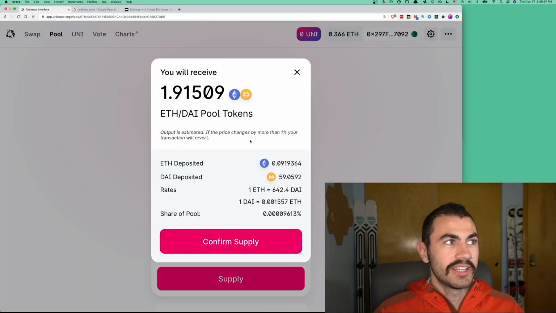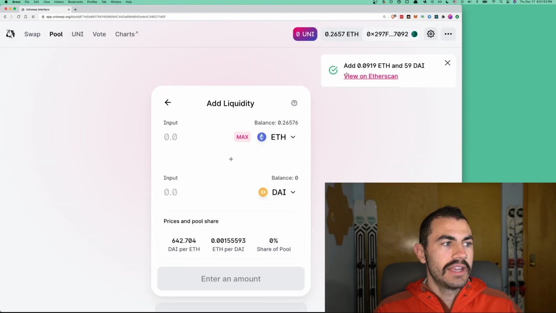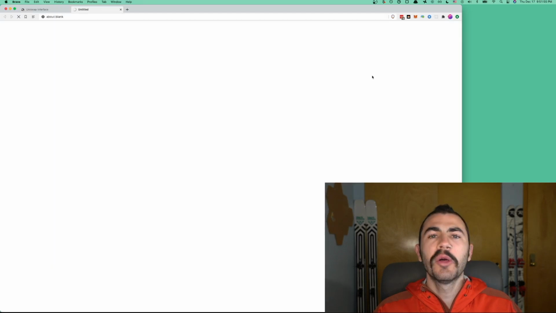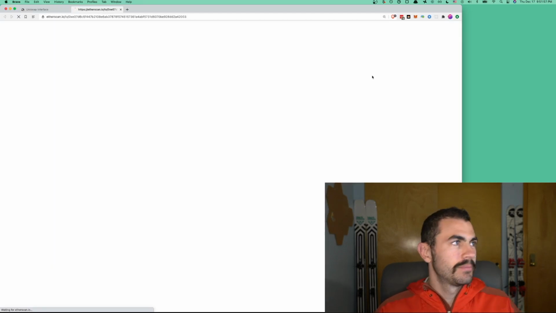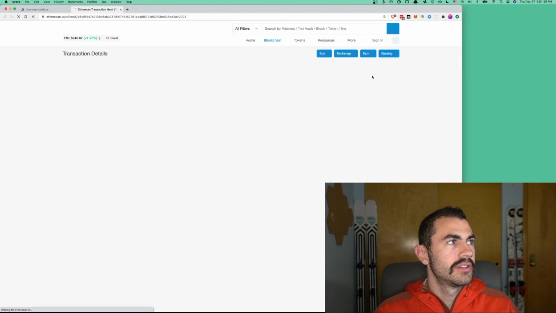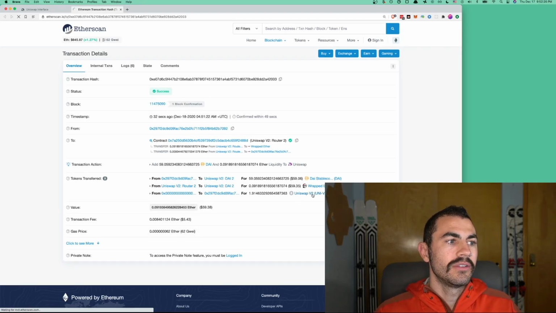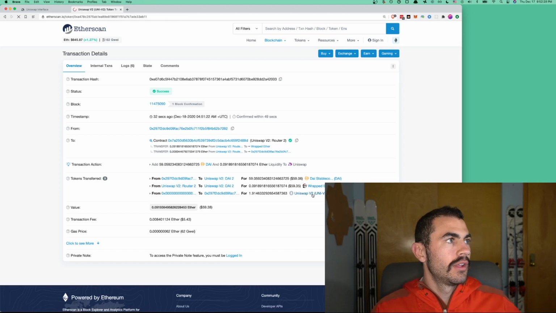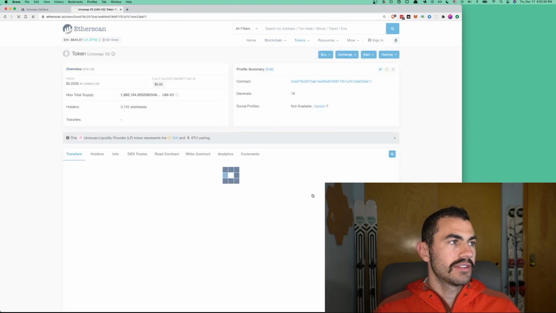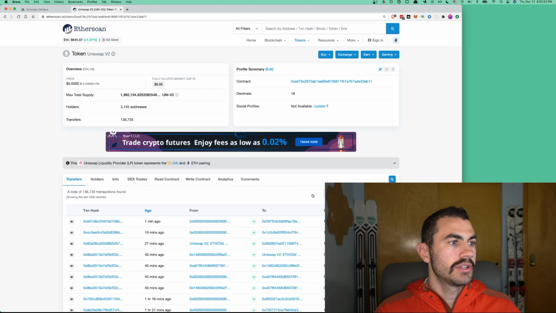Now I've got this exciting approval screen letting me know what I will receive. I'll actually receive some of the LP tokens. I have now added both, and I am an LP on Uniswap. Let's go ahead and check out this transaction. You can see that within this transaction, what I got back was one of these Uniswap V2 tokens. Let's go ahead and put this into my MetaMask and check out all of what's going on here.